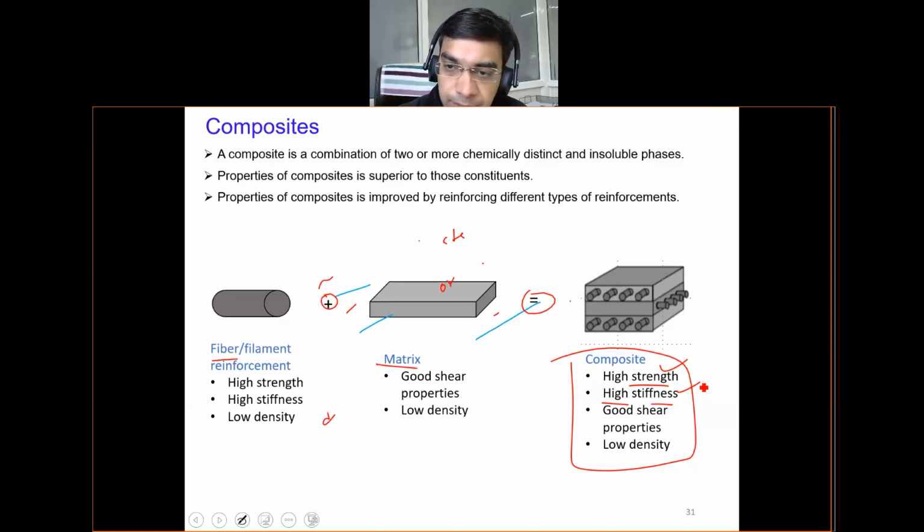And what you will observe is that all these fibers which are put in, you can physically see them in the composite material. What the reinforcement is can be physically seen in the composite material.